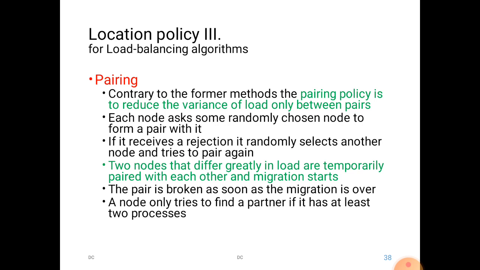So the two nodes that differ greatly in load are temporarily paired with each other, and the migration starts. The process migration from node 1 to node 2 starts, and the work is done. After the migration is over, the pair is broken. So this is how the pairing works. Here, instead of making the broadcast and again selecting, these overheads are greatly reduced. They just go looking for one particular pair with whom they can exchange the processes.